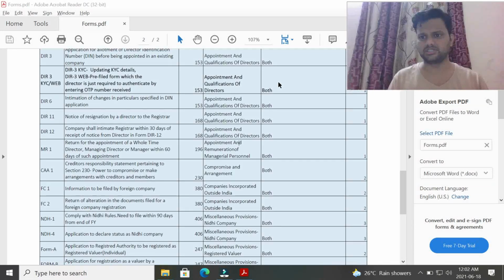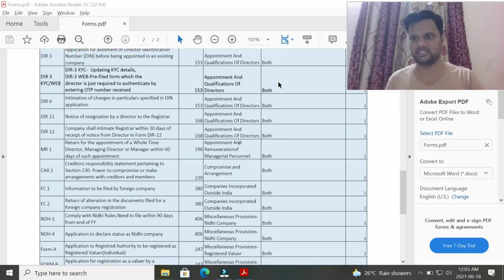The answer for this question is that DIR-3 KYC is an annual mandatory requirement that every director has to fulfill. But DIR-6 is not an annual requirement. You can apply DIR-6 any time. For example, you are standing on 1st April. On 30th September, there is a change in the particulars that you mentioned in the DIR-3. Now, you cannot do DIR-3 KYC because it is an annual requirement. For these changes, you can use DIR-6. If on 30th September you got some changes in your details, before 30th October you can apply using DIR-6 and change the details.